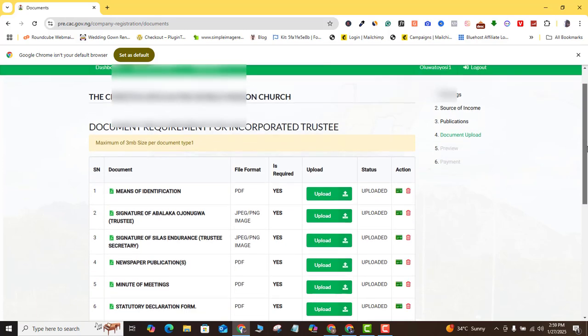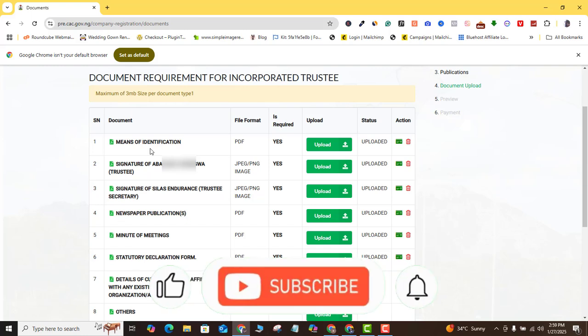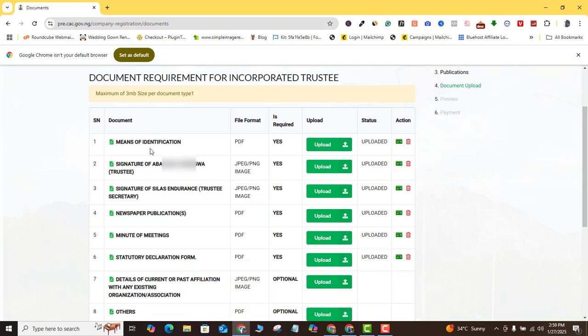All right, so you want to get to this point. You can see here you have some uploadings to do. Of course, the first one has to be means of identification. So here you want to upload the ID of your trustees, your chairman, your secretary, you want to put in their IDs here. The way you do it is that you just want to use the same document, post them maybe on different pages of the same document, and then it has to be a PDF file, and then you want to upload it.